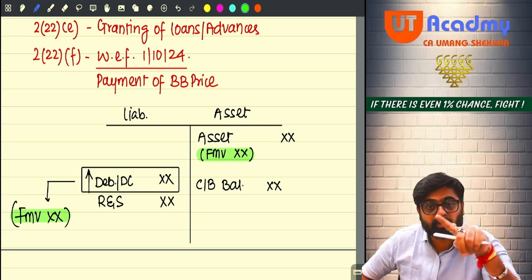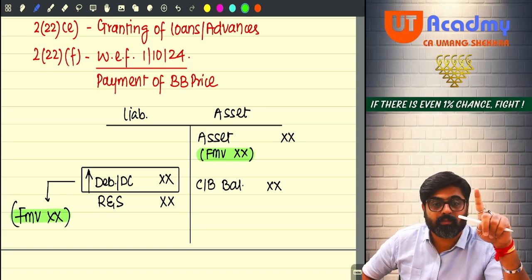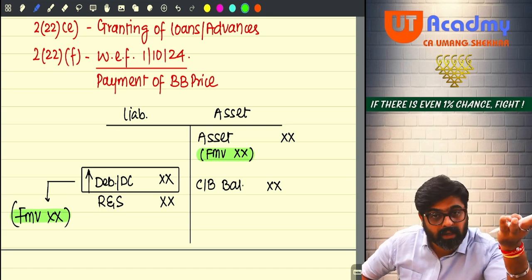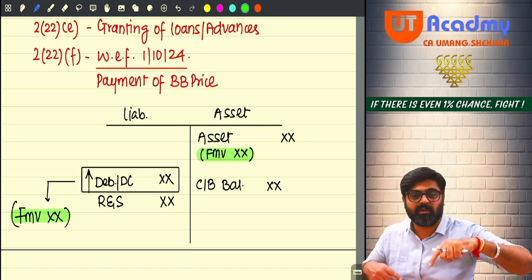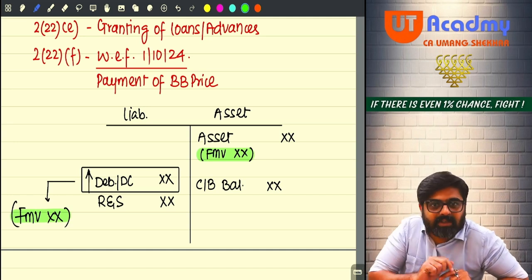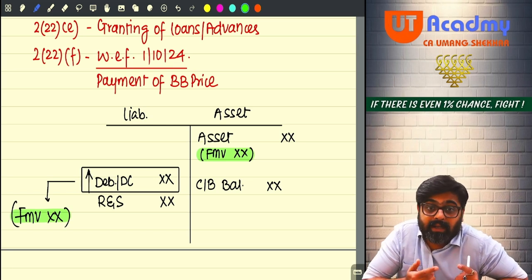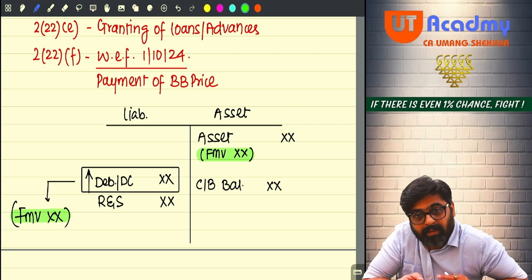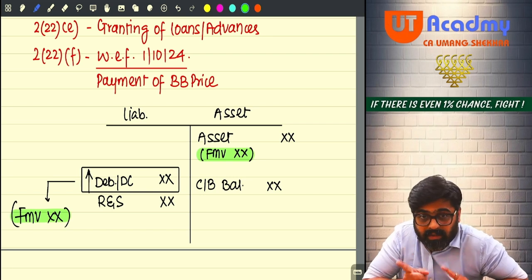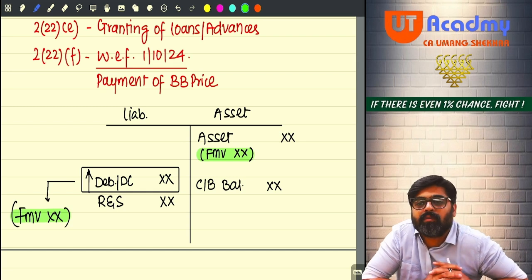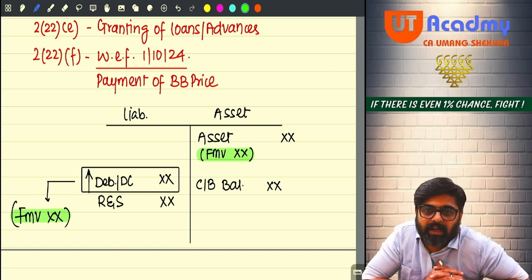So the distribution of bonds, debentures, debenture stock, deposit certificate will be treated as deemed dividend to the extent of reserves only, as on the date of that distribution. So as on the date on which the debentures etc. are distributed, whatever was the fair market value will be treated as your deemed dividend, but only to the extent of reserves and surplus, to the extent of accumulated profits as on that day. Will you remember?